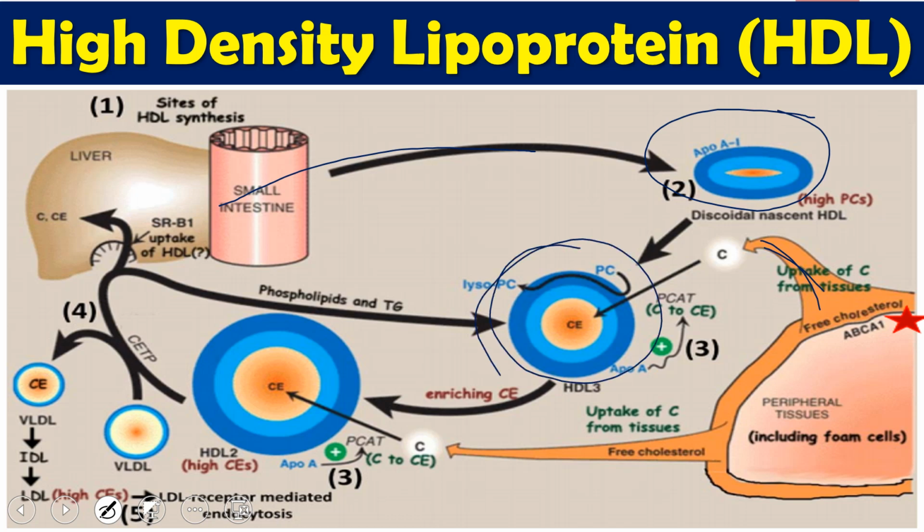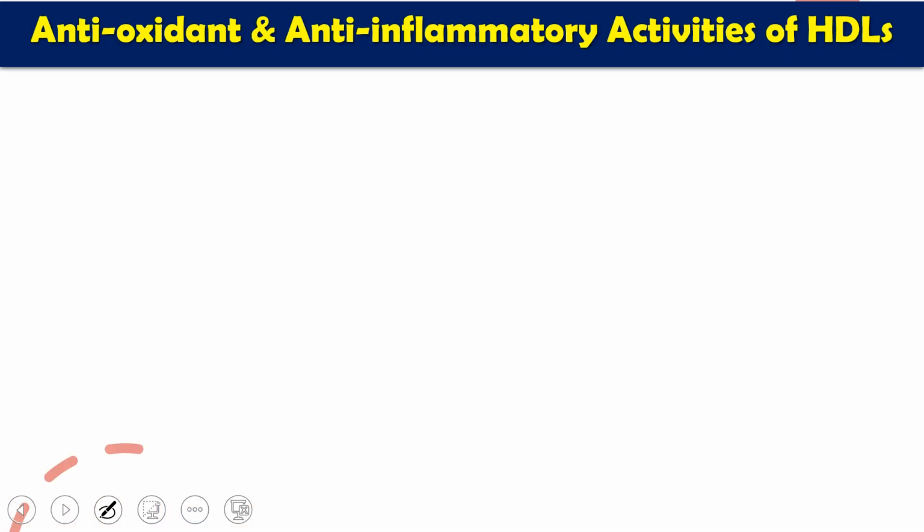Then this spherical HDL has exchange reactions for triglyceride and cholesterol esters, where HDL gets triglyceride from the VLDL in the circulation, and in return gives cholesterol ester to the LDL or VLDL. Before that, LCAT converts the cholesterol which it gets from the tissue into cholesterol esters, and then finally this matured spherical HDL reaches the liver, where it is metabolized. This is the normal process of HDL.